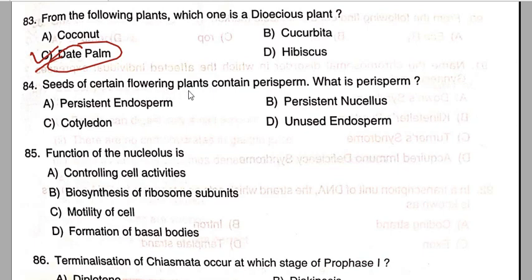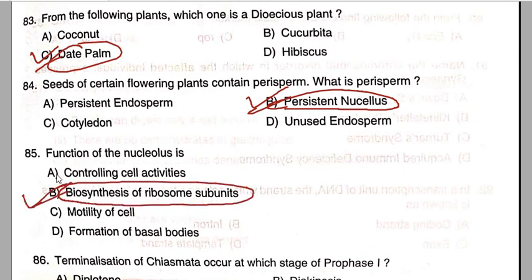Seeds of certain flowering plants contain perisperm. What is perisperm? Perisperm is basically a persistent nucellus. Option B is the correct answer. The function of the nucleolus is the answer for question number 85. That is the biosynthesis of ribosome subunits. Option B is the correct answer for question number 85.